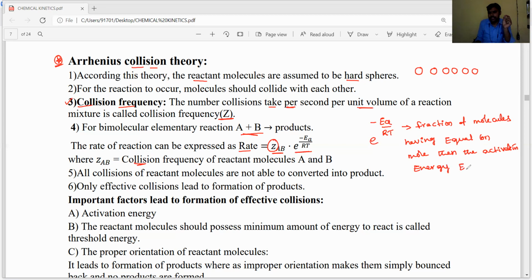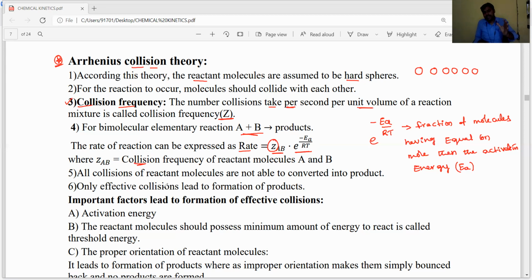Activation energy is represented by Ea. So for bimolecular reactions, the rate is expressed in terms of collision frequency: rate equals ZAB into e to the power of minus Ea by RT. E to the power of minus Ea by RT explains the fraction of molecules having energy equal to or more than the activation energy.